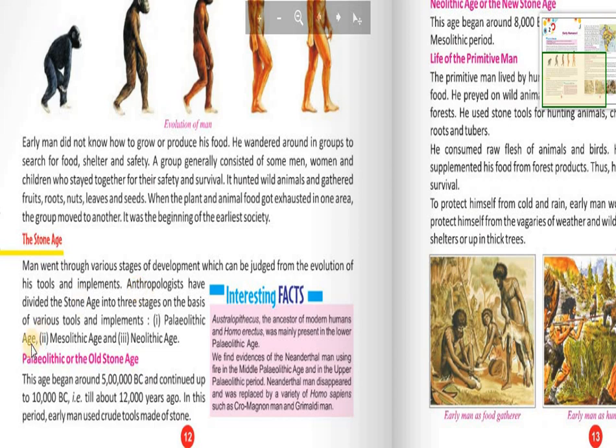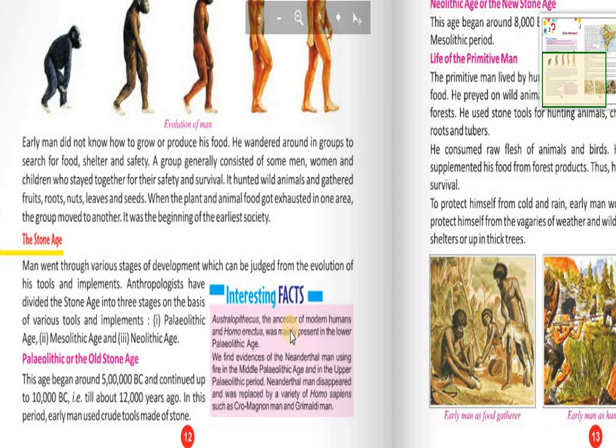Anthropologists have divided the Stone Age into 3 stages on the basis of various tools and implements. So this paragraph tells us that there are mainly three stages of early man, which are the Paleolithic age, Mesolithic age, and Neolithic age.